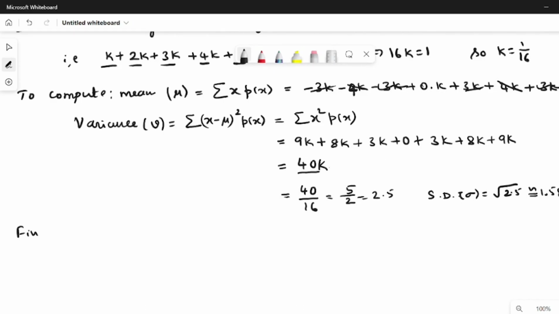And then finally we need to compute the probabilities. Let us write the distribution again because it is unseen.